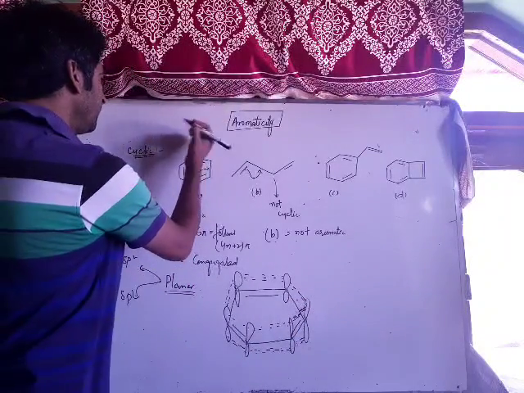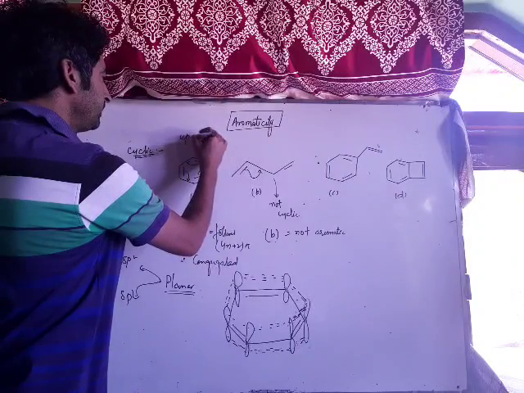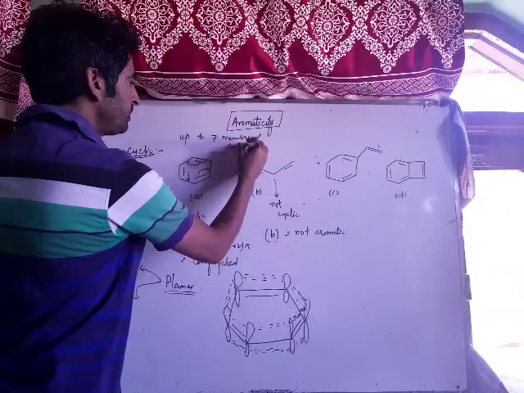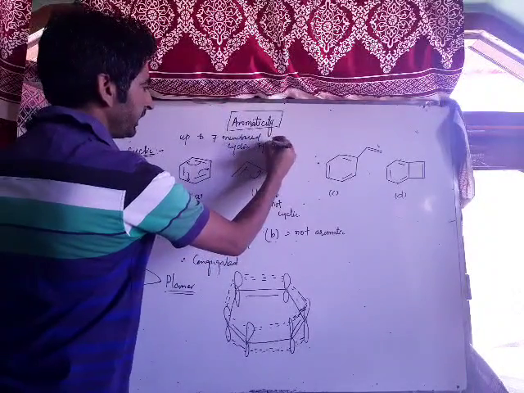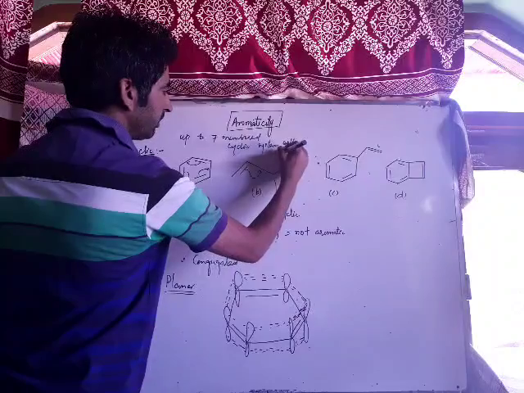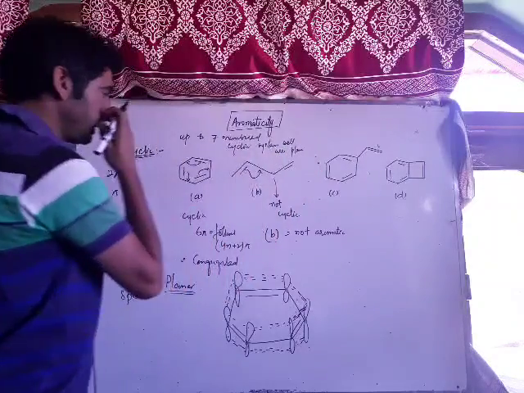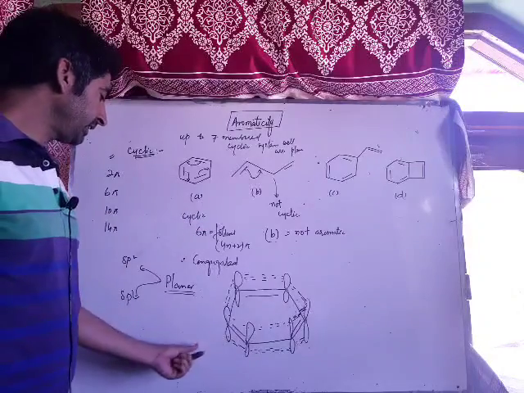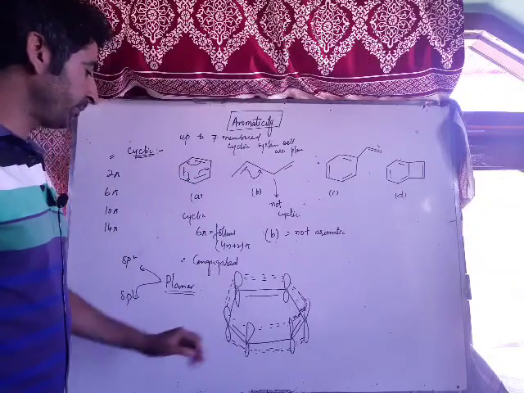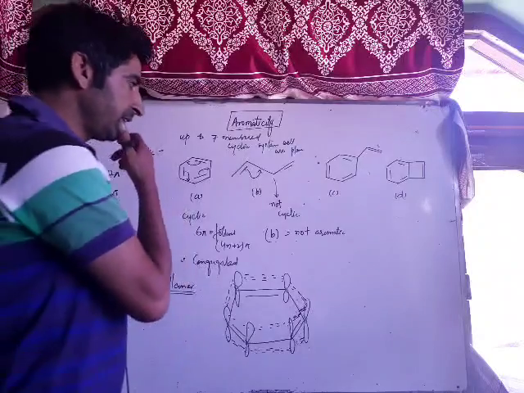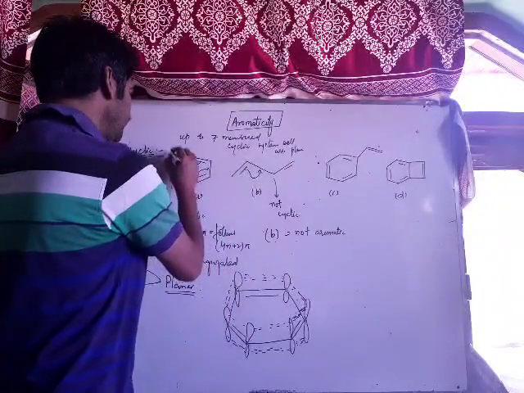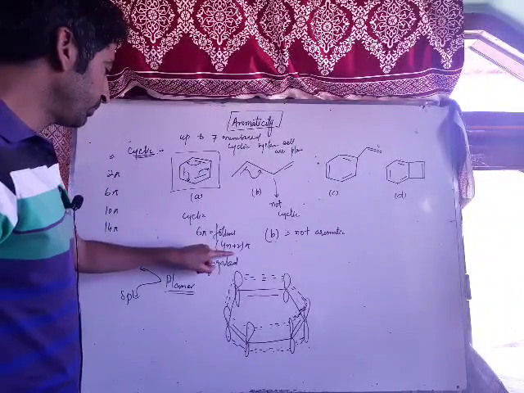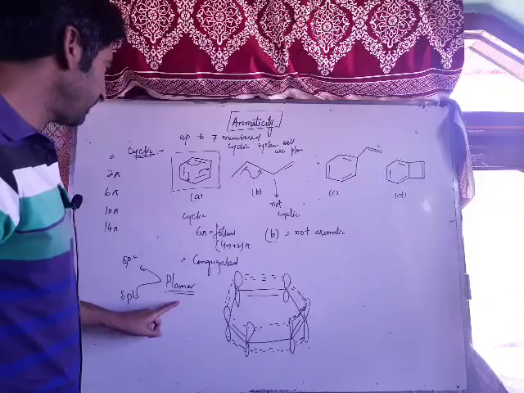You have to remember up to 7-membered cyclic systems. Up to 7-membered cyclic systems are all planar. Means cyclopropane, cyclobutane, cyclopentane, cyclohexane, cycloheptane, they are all planar. Because in that case, if there is sp2 or sp hybridization, all of them lie in the plane. Therefore this compound is definitely an aromatic compound. It follows all the conditions. It is cyclic, there is conjugation, it follows 4n plus 2 pi electron rule, it is planar in nature.